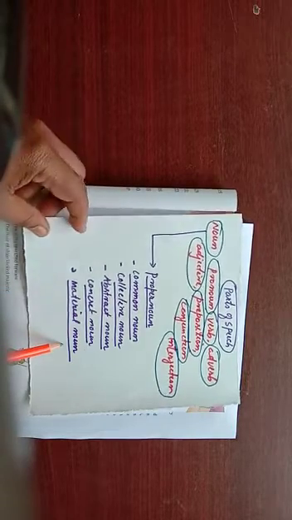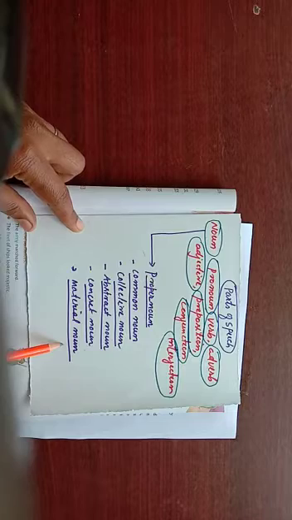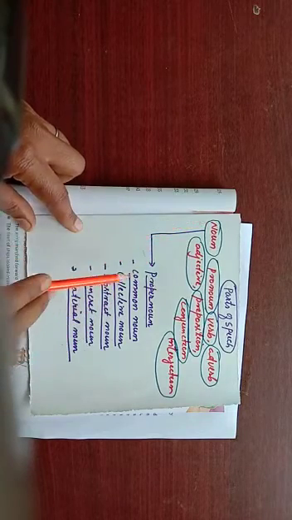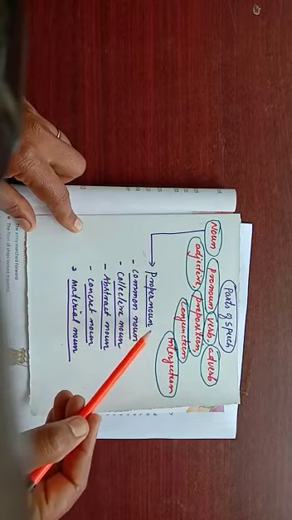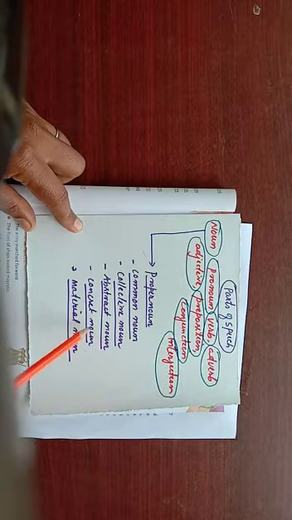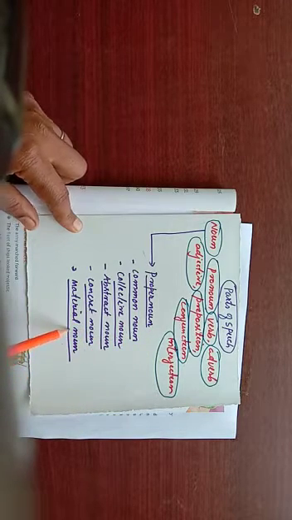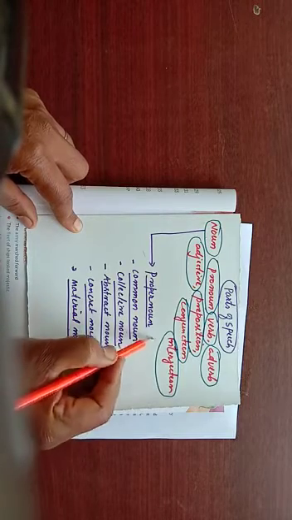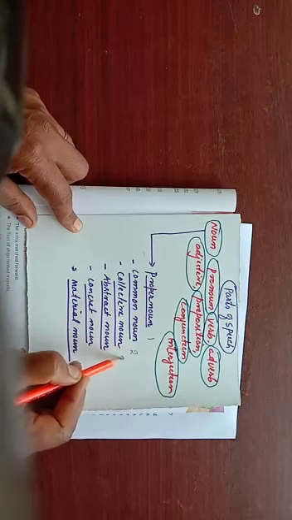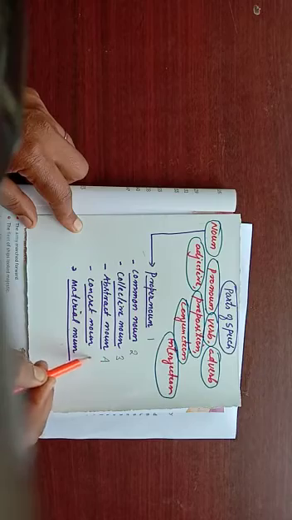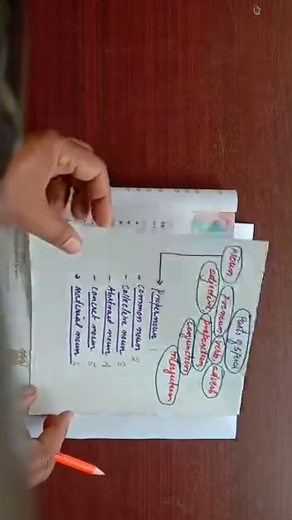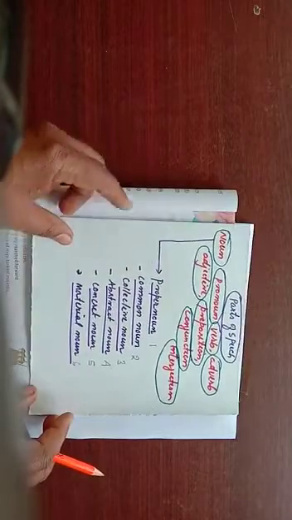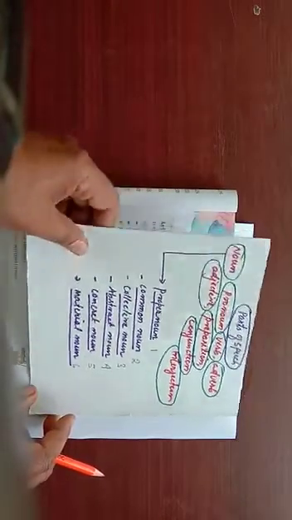So, kinds of nouns, there are 1, 2, 3, 4, 5, 6. Six kinds of nouns are there that we will be studying now.